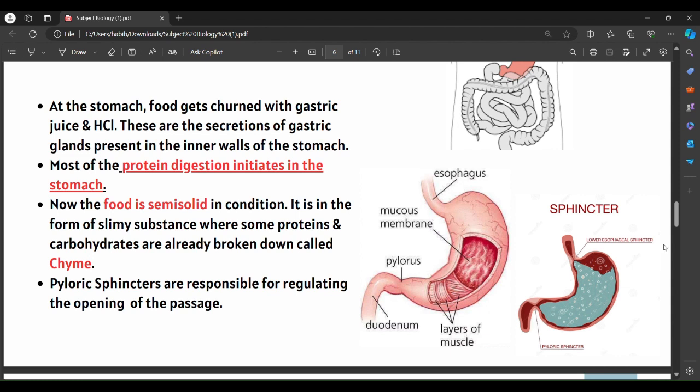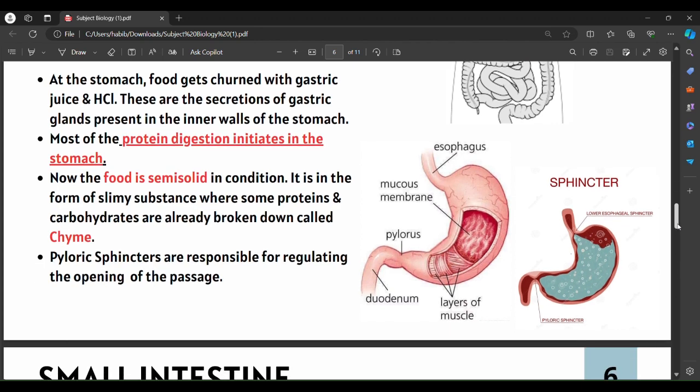So the pyloric sphincter here is responsible for regulating the opening of the passage, because the food has to enter into the next part such that it can be further digested. For its further digestion, the food has to be released in small amounts. If it is entirely released, it might not be digested properly.